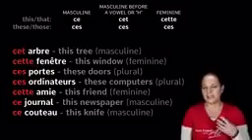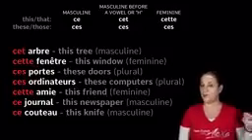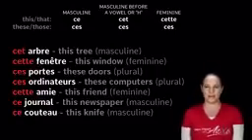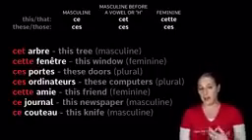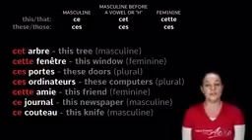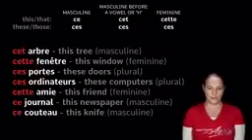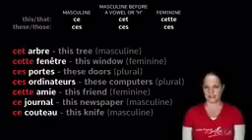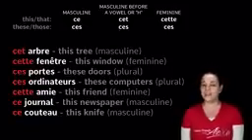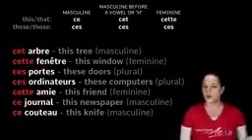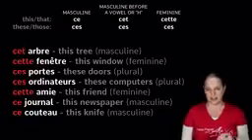Ami. Ami has an E at the end, so I know it is a girl friend. So we would say cette amie, C-E-T-T-E. Journal, that's newspaper. This newspaper, it's masculine, so we say ce journal, this newspaper. And what about couteau? Couteau is masculine. Well done. Couteau is masculine, so therefore we say ce couteau, this knife.